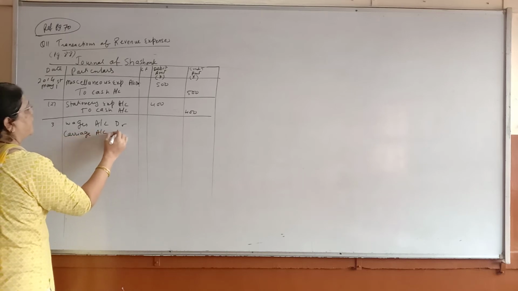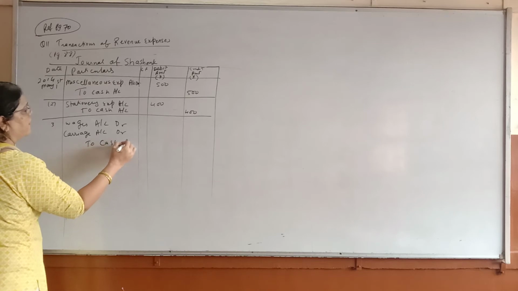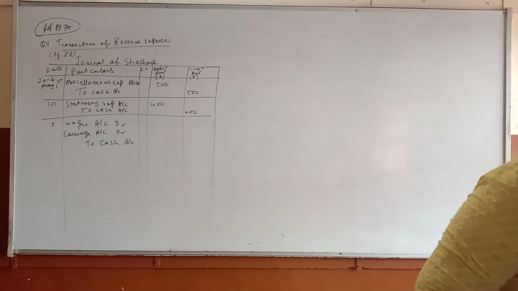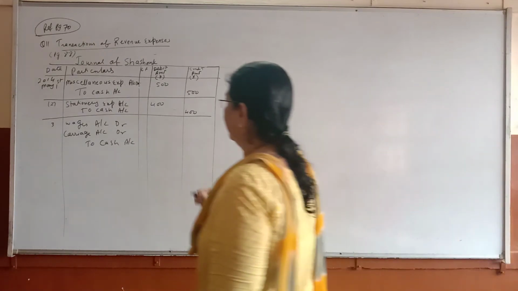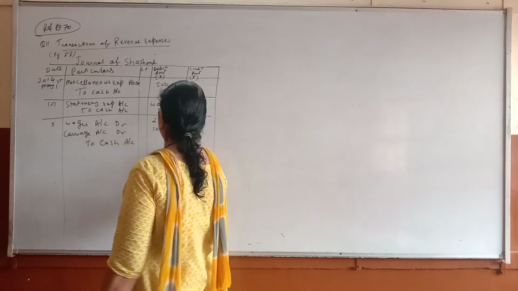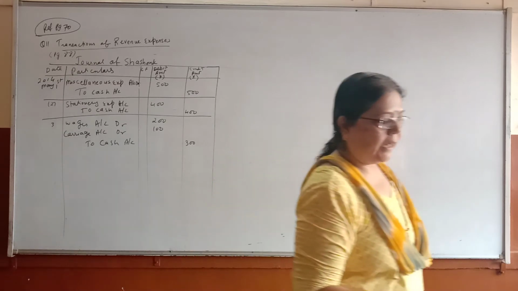Carriage account debit to cash. Okay, very simple. Not much to explain, as we know all are our expense, 200 and 100. So debit and credit will be total figure, being paid wages and carriage.